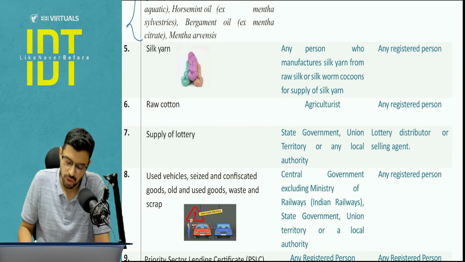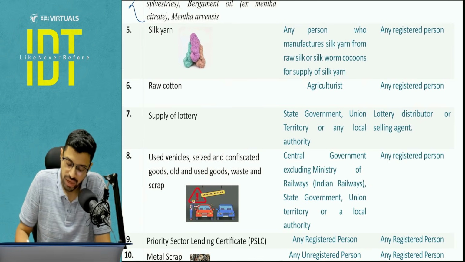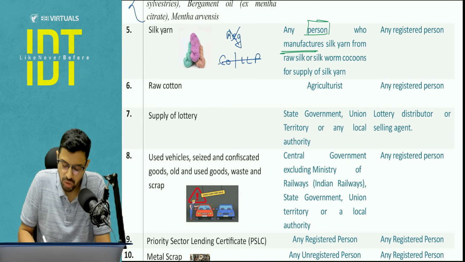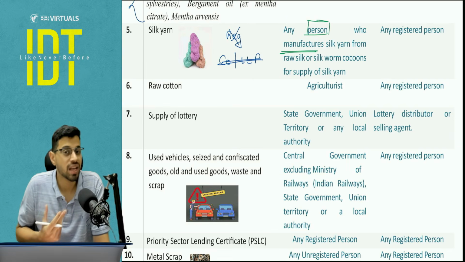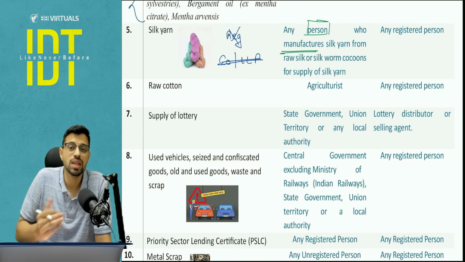Next, silk yarn by any manufacturer to any registered person will pay under reverse charge mechanism. A couple of points to be noted, everyone here. I'm using the word any person who manufactures. I don't care if he's registered or unregistered. I don't care if it's a company or an LLP. So this is something where the question paper can confuse you. You might think that, oh, the supplier is registered.